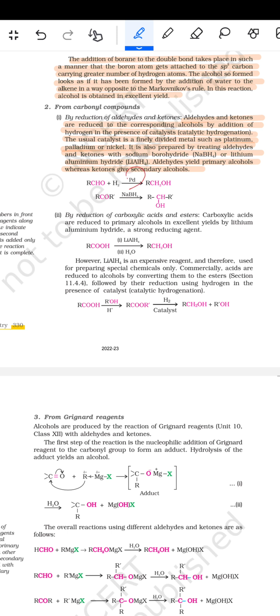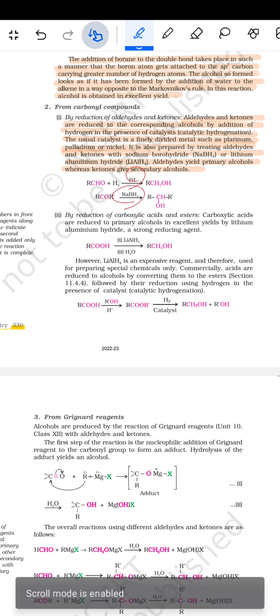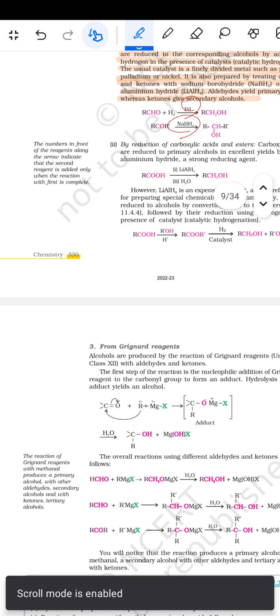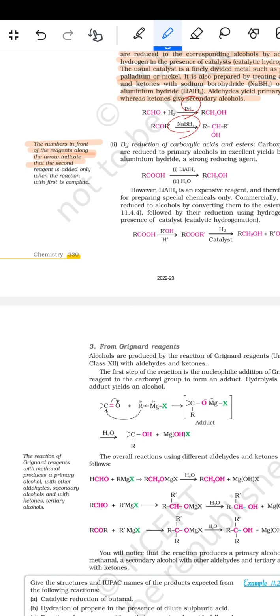तो ये हो गया Pd और ये हो गया NaBH4। इसके बाद फिर ये दिया हुआ है कुछ कि द नंबर्स इन द फ्रंट ऑफ द रिएजेंट्स along the arrow indicate that the second reagent is added only when the reaction with the first is complete.